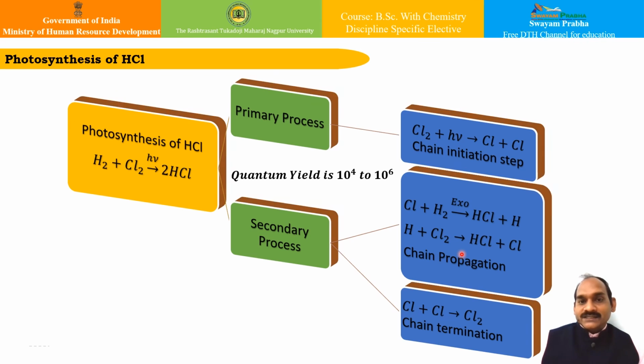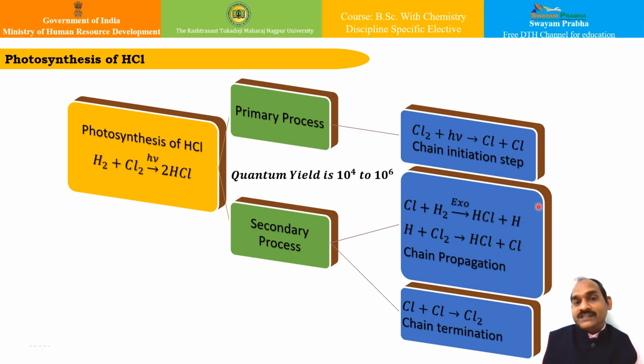So the large difference in the quantum yield of photosynthesis of HBr and HCl basically lies in the fact that reaction 1 of this chain propagation is exothermic in case of HCl.